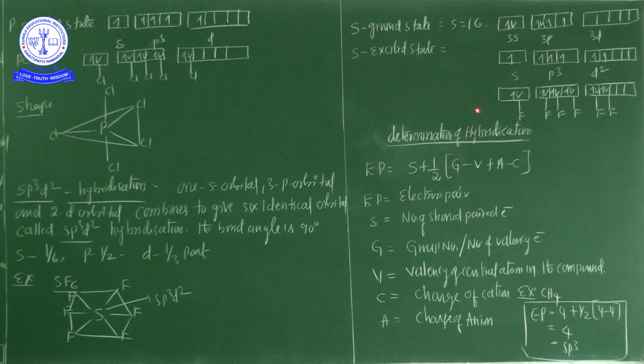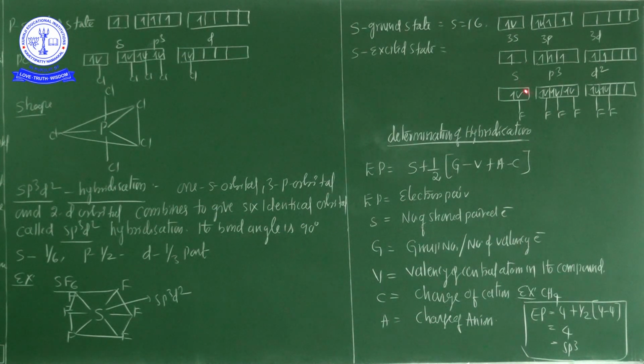Right now sulfur can arrange 6 unpaired electrons. But at ground state only 2 unpaired electrons are present here. Now what happened? From the sulfur atom, from the 3s orbital, 1 electron jumps to the 3d, and from the 3p orbital 1 more electron jumps to the 3d. So the d orbital has 2 unpaired electrons, the p orbital has 3 unpaired electrons, and the s orbital has 1 unpaired electron.